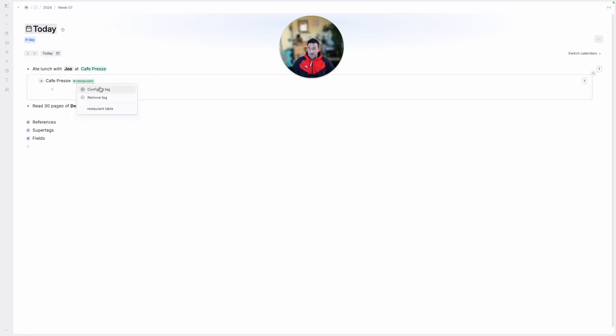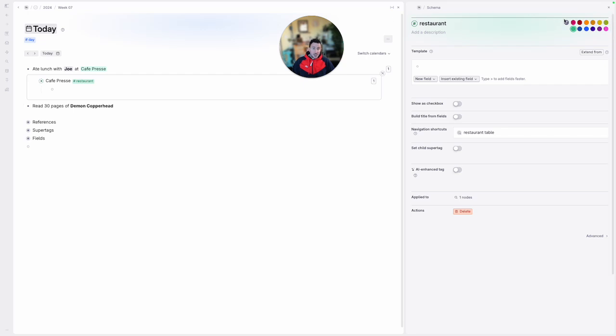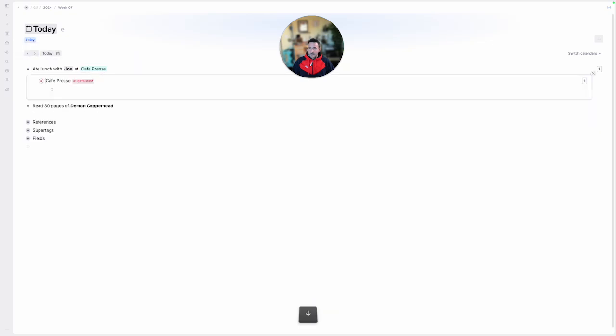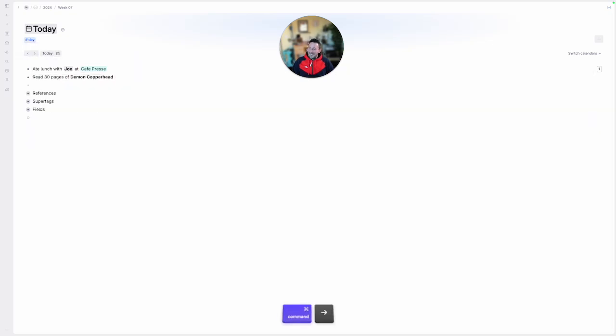And then if you right-click and configure this tag, you can actually choose the color for this super tag, and whatever you pick will stick, which is pretty cool. Or maybe it's green for other reasons. But anyway, this one we will create, Demon Copperhead as well. That has not yet been created.